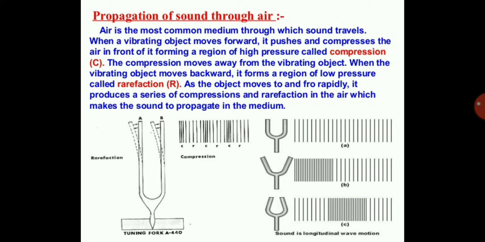As the object moves to and fro rapidly, it produces a series of compressions and rarefactions. See, these are the series of compressions and rarefactions. Here a compression is formed, here a rarefaction is formed, here again a compression is formed, and here again a rarefaction is formed. This makes sound propagate in the medium, through the air.